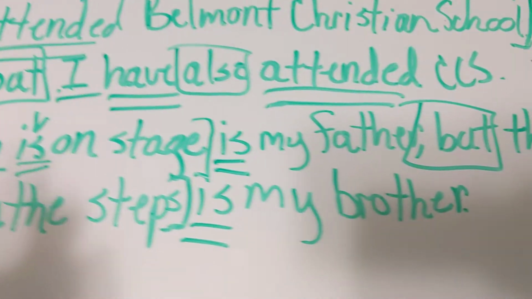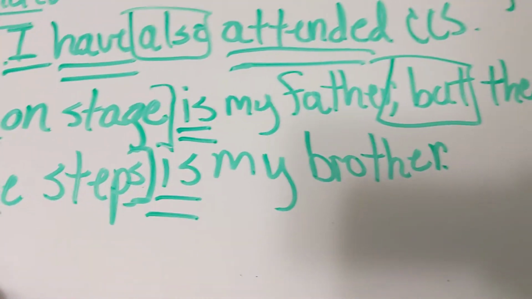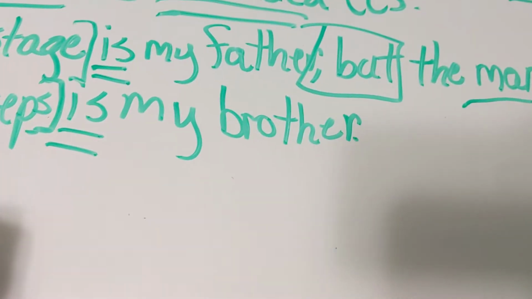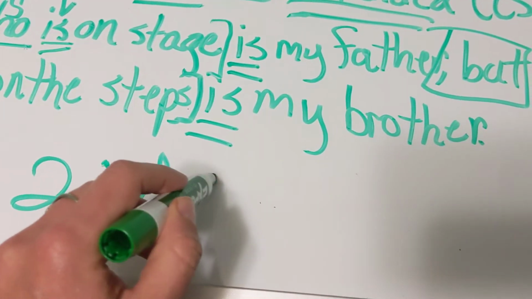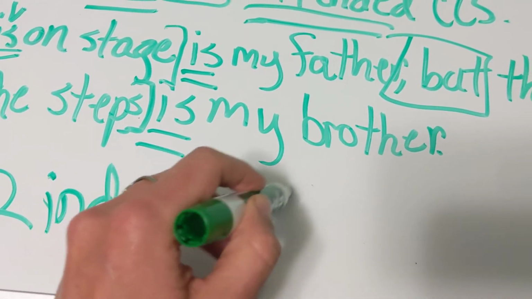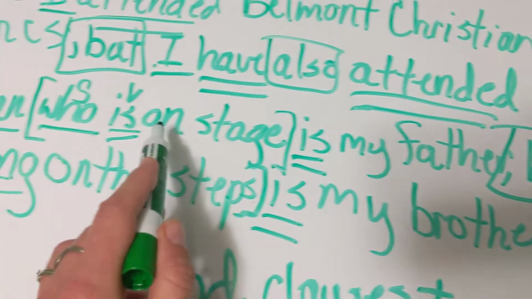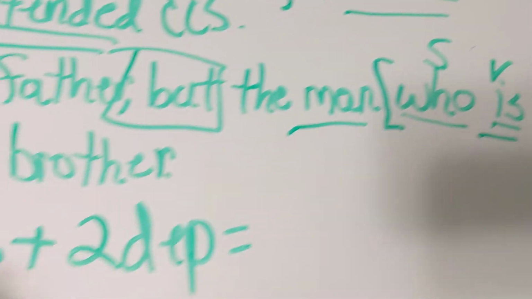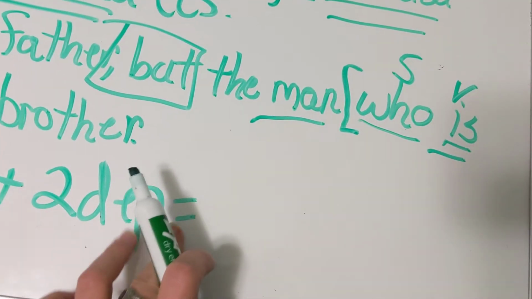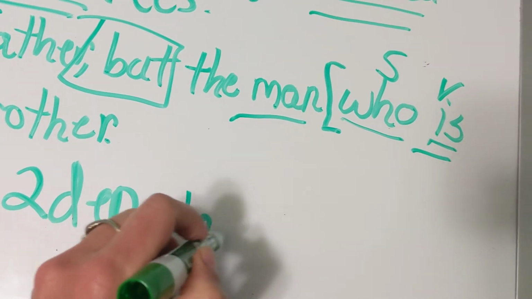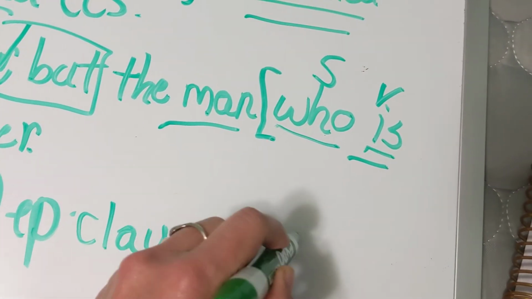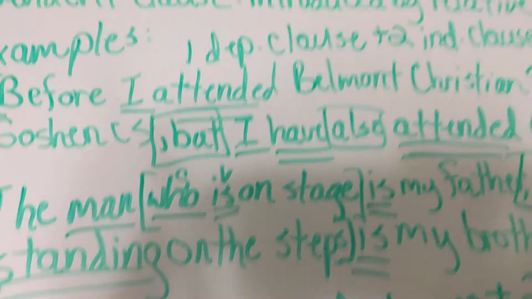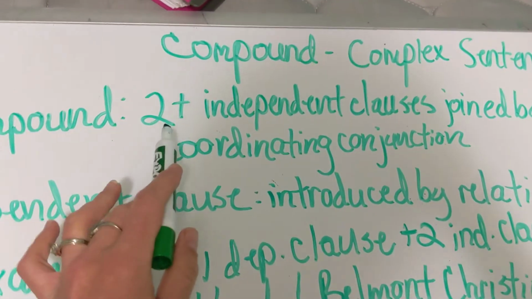Okay, so for this one, we have 2 independent clauses. The man is my father. The man is my brother. So 2 independent clauses. And then we have 2 dependent clauses. Who knew you were going to do math today? At least it's math with words. Clauses equal compound complex.